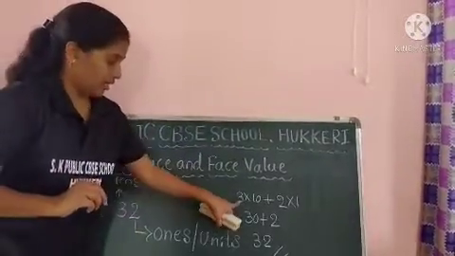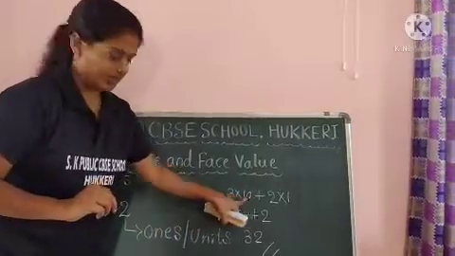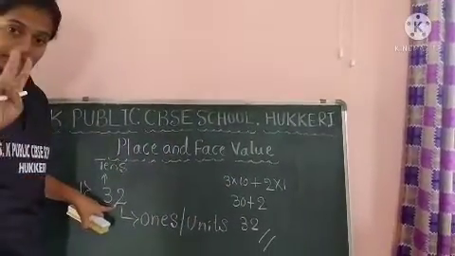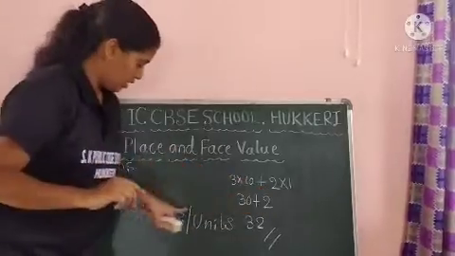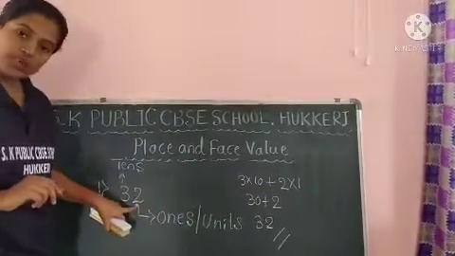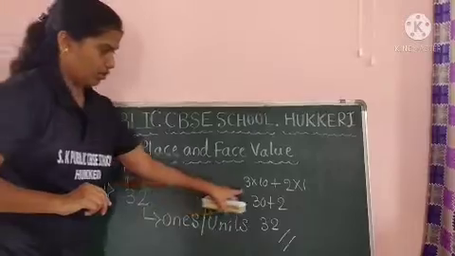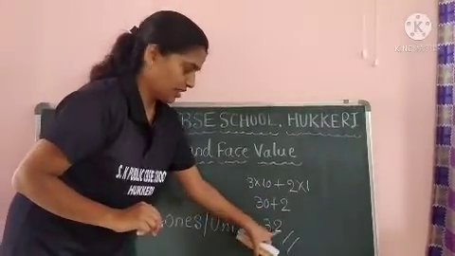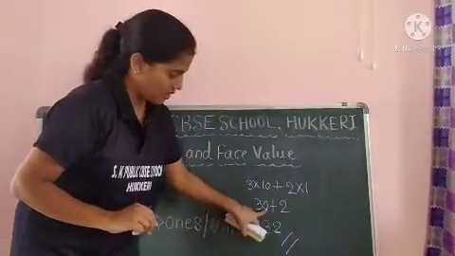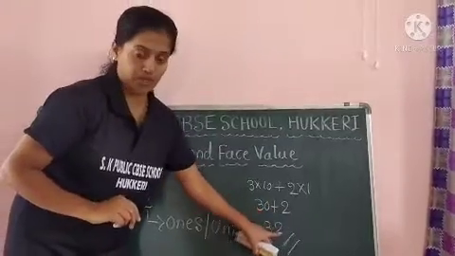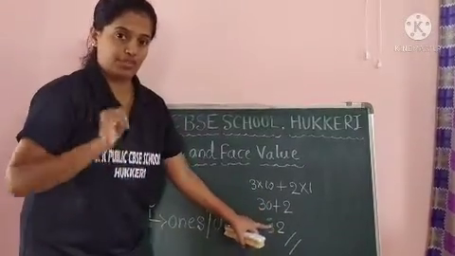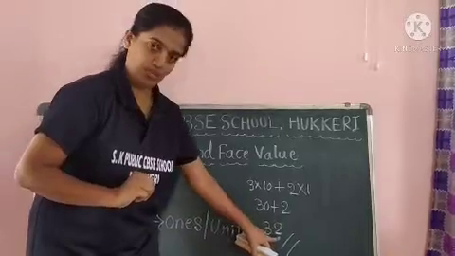Like this, 3 tens are there. In this 30, 3 tens are there, plus how many ones are there? 2 ones are there. Getting? So, 30 plus 2, 32. Like this number will form. Okay? 30 plus 2, 32.